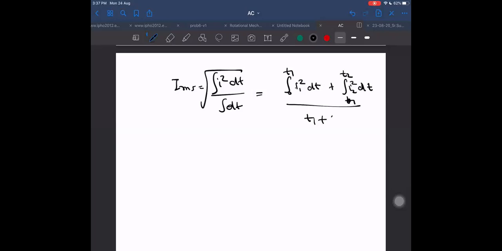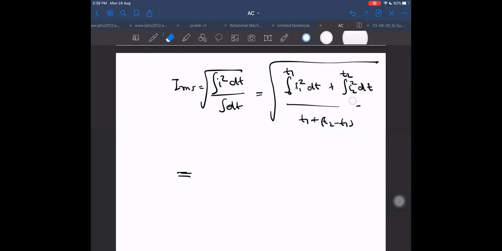The total time will be T1 plus T2 minus T1, so it will be T2 only, total time, under the root.